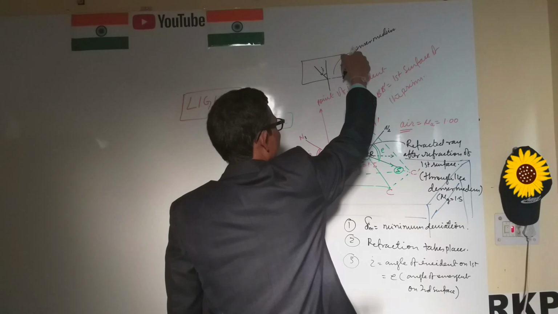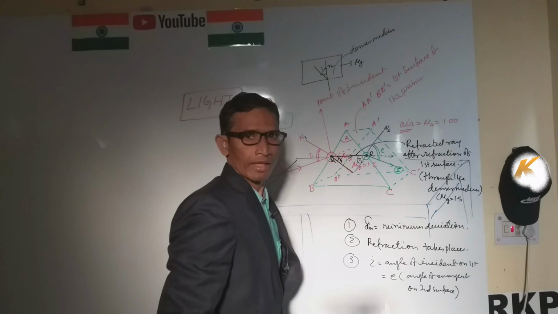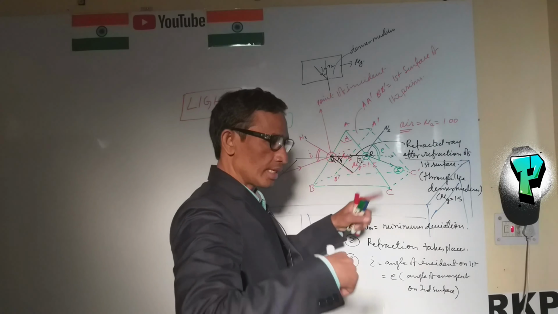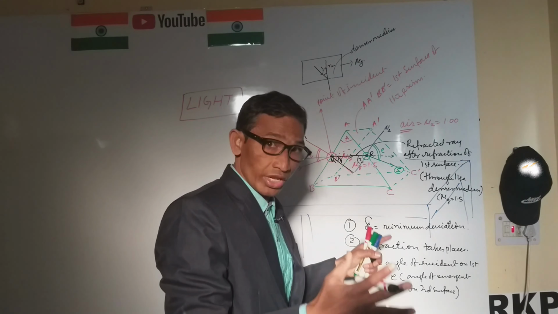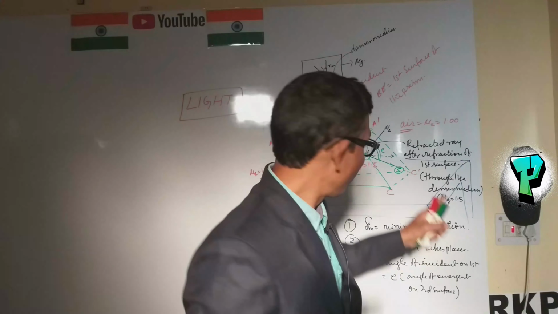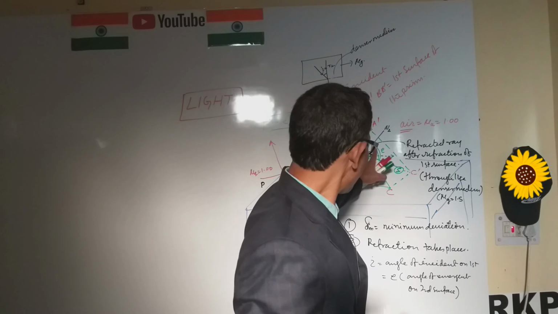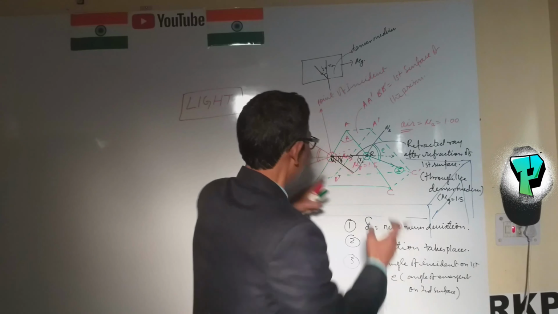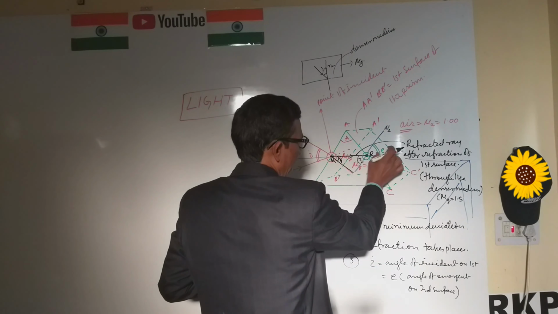Due to this region, we consider this one equal to R2. Here is R2, and it goes into the rarer medium. Whenever it goes into the rarer medium, it is the emergent ray after refraction, and it makes an angle E. E is the emergent angle, and finally RS and the normal make the angle E.